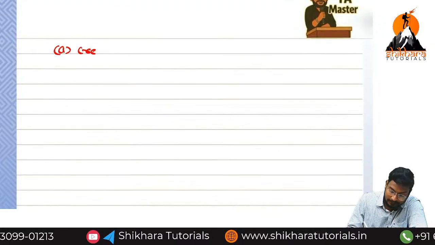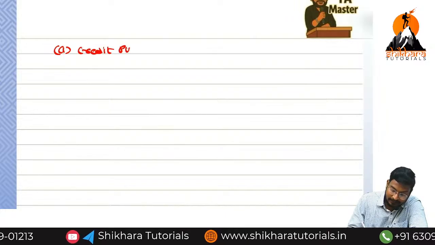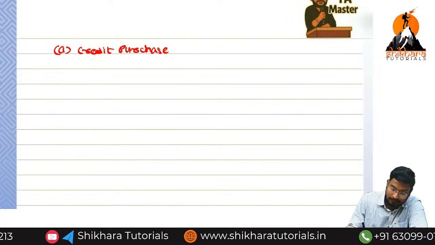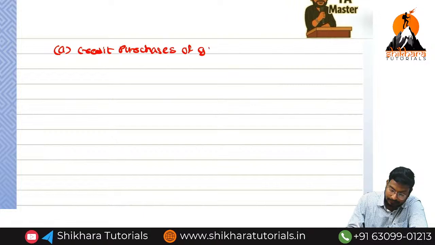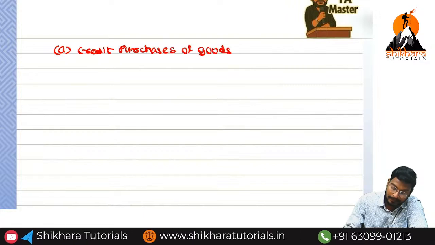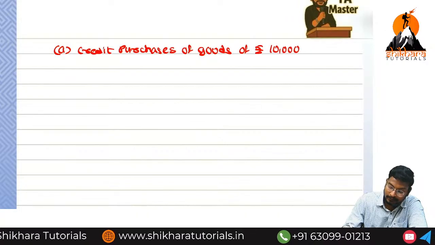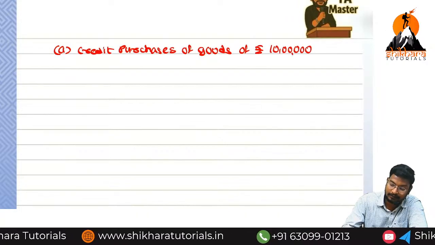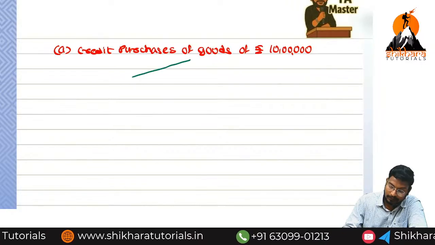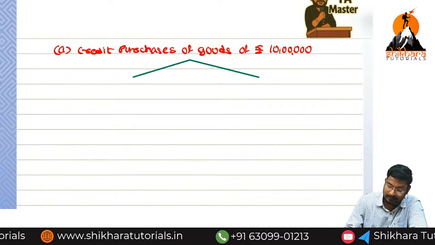Credit purchases of goods of rupees 10 lakhs. What are the two accounts? Purchase and creditor.